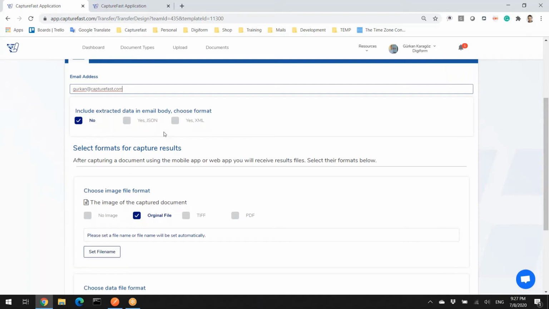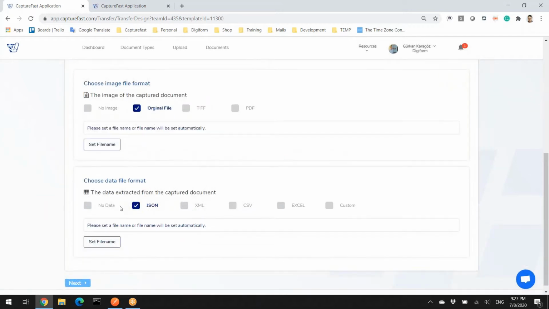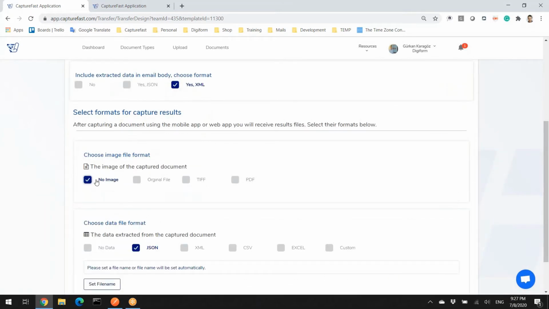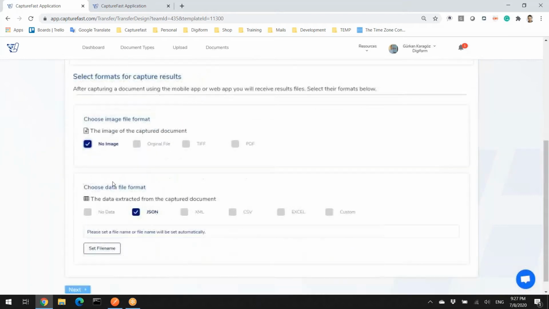Some applications do not want to read the attachment file, that's why they ask for it in the body. I will keep the mail body as an XML file, because I just want to send the extracted data in JSON file format here. And I don't need the image because I already have that image. The extracted data is going to be attached in the JSON format.